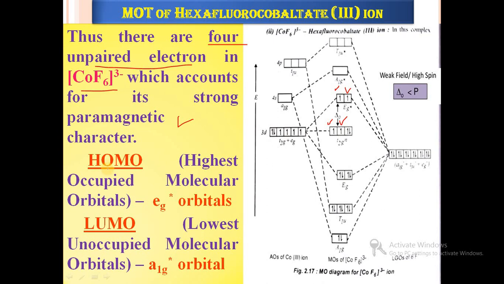Then, in this case, HOMO and LUMO. HOMO means highest occupied molecular orbital. In the case of CoF6 3-, the HOMO is eg star. So the eg star orbital is called the highest occupied molecular orbital, or HOMO, and LUMO is the lowest unoccupied molecular orbital, and here the LUMO is the upper one, that is a1g star. In MSc entrance and multiple choice questions they will ask what the HOMO or LUMO is for the CoF6 3- ion. So here the HOMO is the eg star orbital and the LUMO is the a1g star orbital.